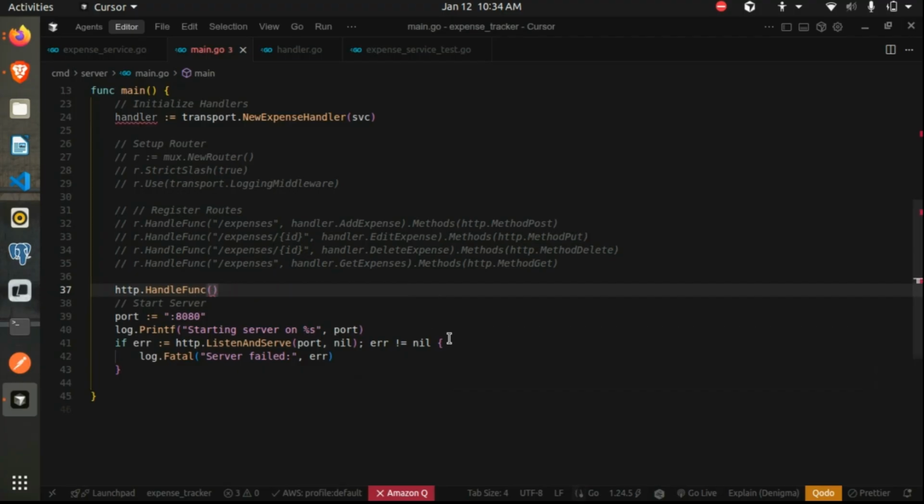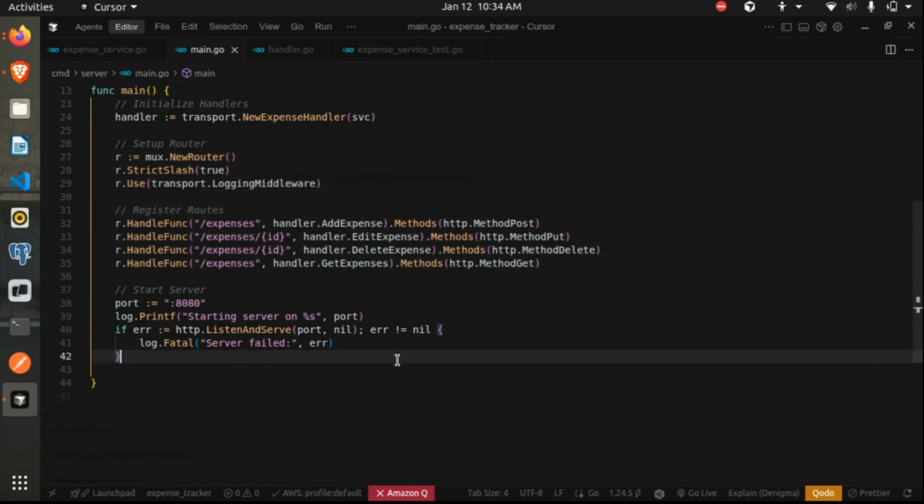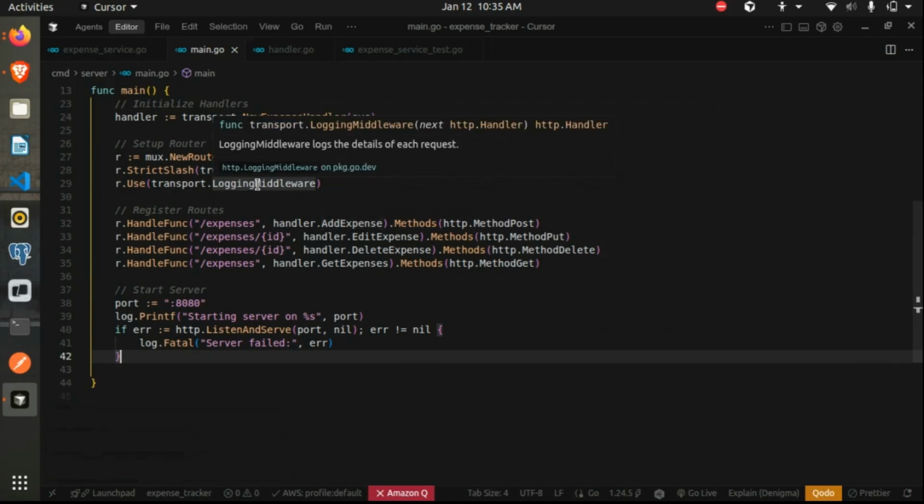I have one doubt, how do we use middleware in this? Like in Node.js, we directly pass the wrapper function inside that handler. So yeah, two ways. One is, since we used mux and we wrote our r.Use, this is kind of middleware chaining. For each function which we have declared using this object r, all these routes are declared using this object. So before any of these handlers are hit, this logging middleware will run.